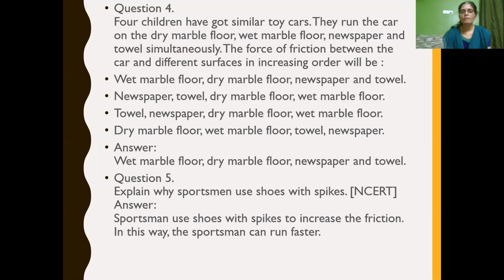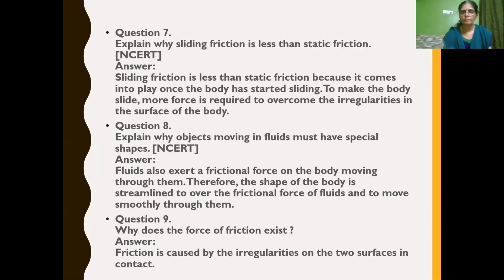Next, explain why sportsmen use shoes with spikes. So spikes increase the friction, isn't it? So sportsmen use shoes with spikes to increase the friction so that they can run faster.